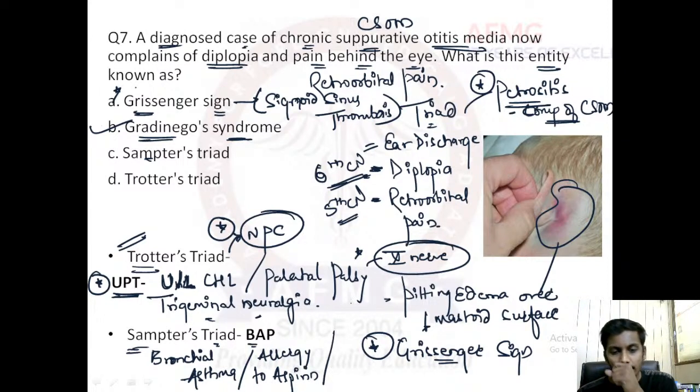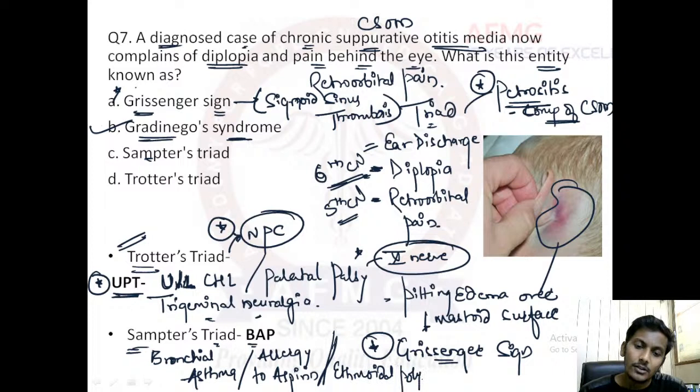And P goes for what? P goes for nasal polyps, mainly ethmoidal polyps. So please remember the three features of Samter's triad: B for bronchial asthma, A for allergy to aspirin, and P for ethmoidal nasal polyps.